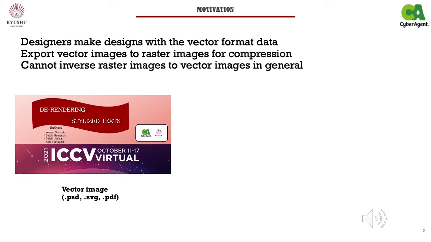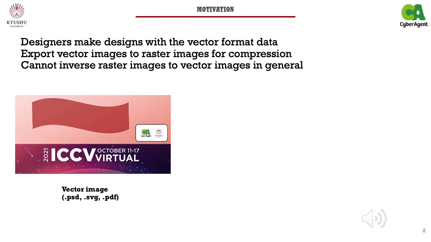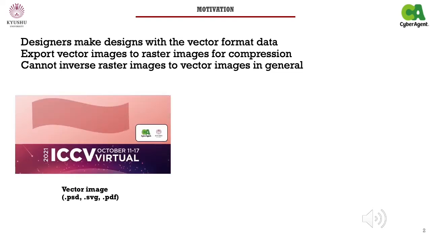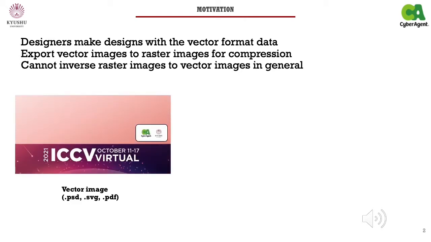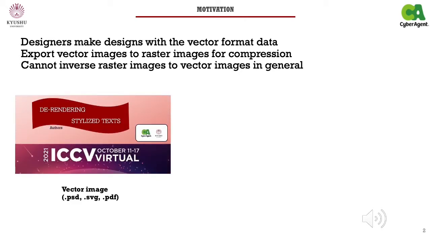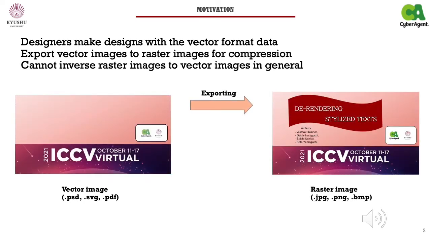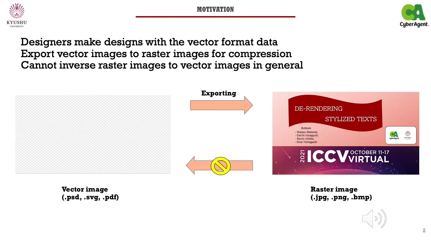Designers edit an image with vector graphic format in such UI. In the vector graphic format, each asset is separated into some visible layers, and some assets such as text, geometrical figures can be further decomposed into rendering parameters. Designers can flexibly edit the image with the vector format, but the vector images tend to be large capacity. To compress, we can export vector images to raster image format, while we cannot inverse raster images to vector images in general.